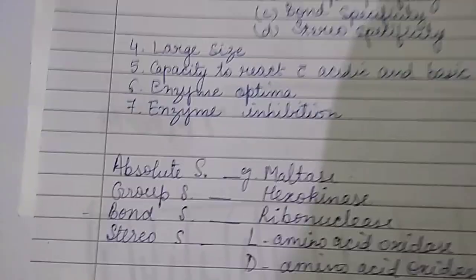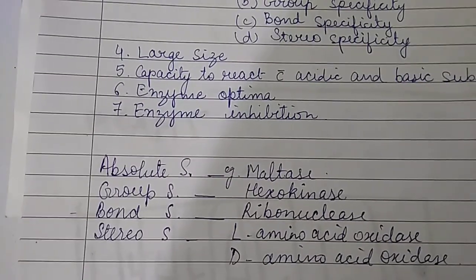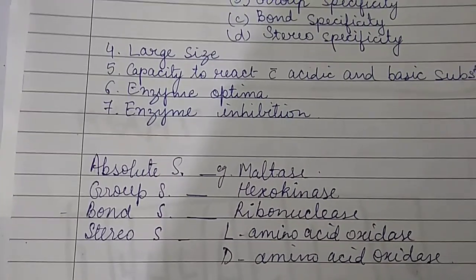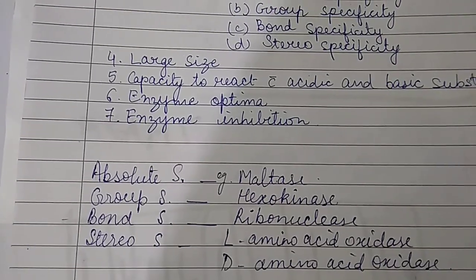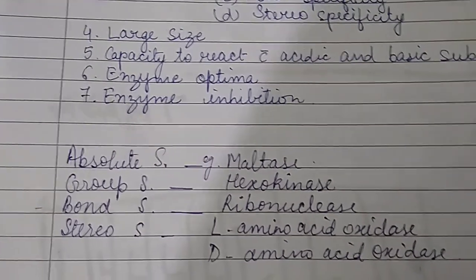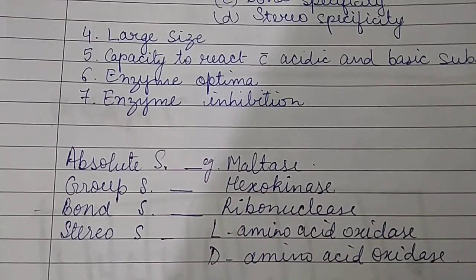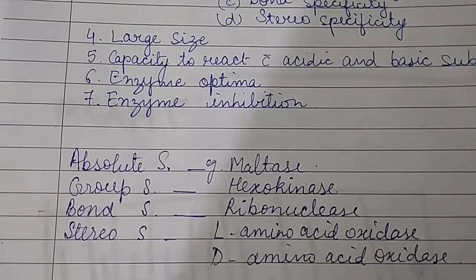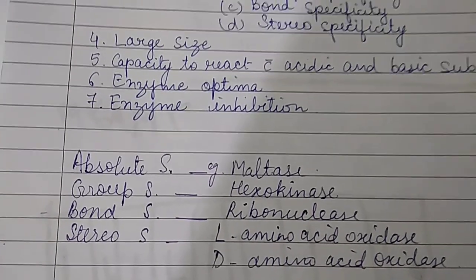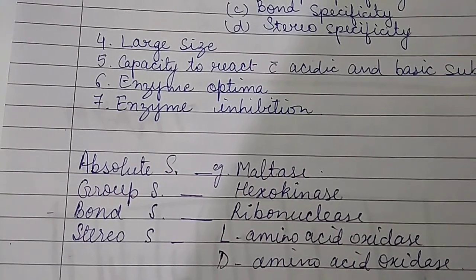Then comes bond specificity. In this, enzymes are specific only to certain types of bonds such as peptide bonds, glycosidic bonds, ester bonds, etc. Example, ribonuclease enzyme. And then comes stereospecificity. Here the enzyme is specific not only to the substrate but also to its optical configuration, and this is the highest specificity shown by any class of enzyme.